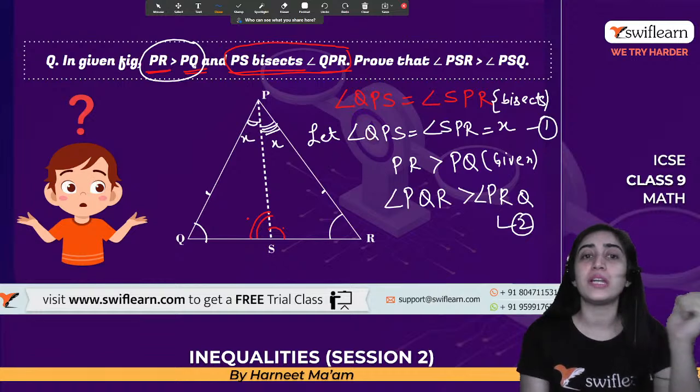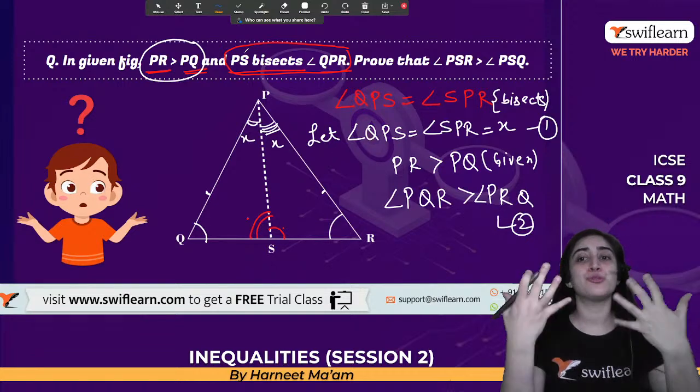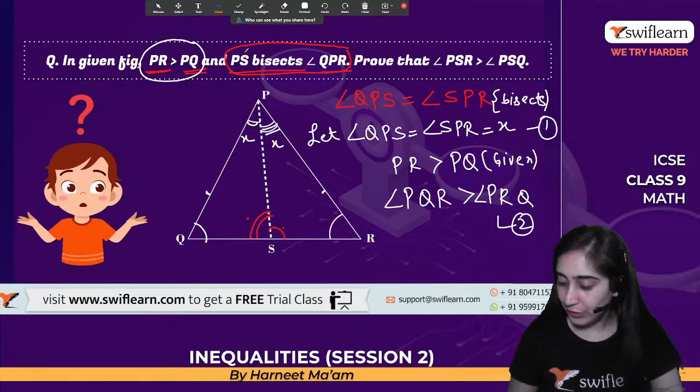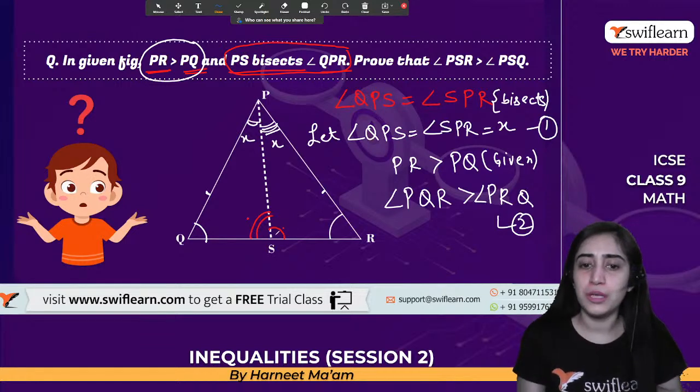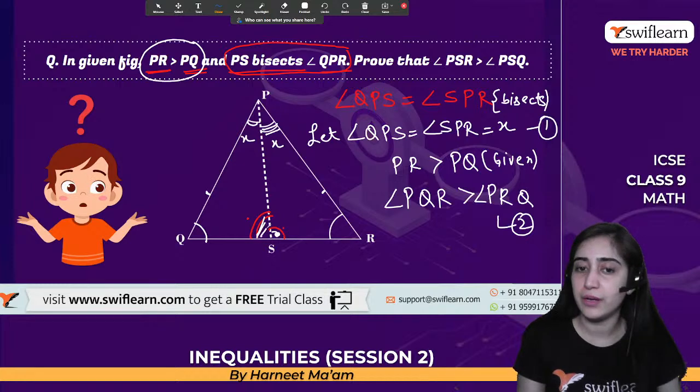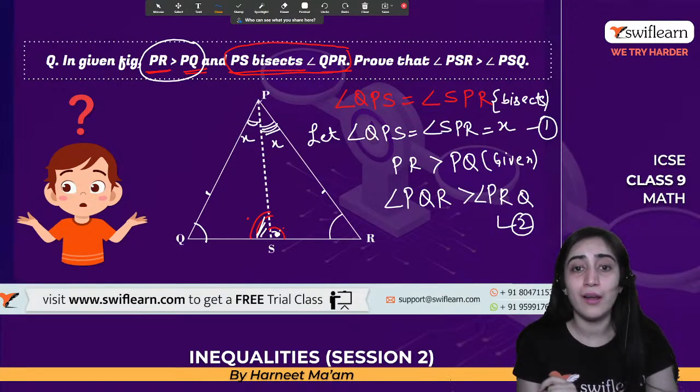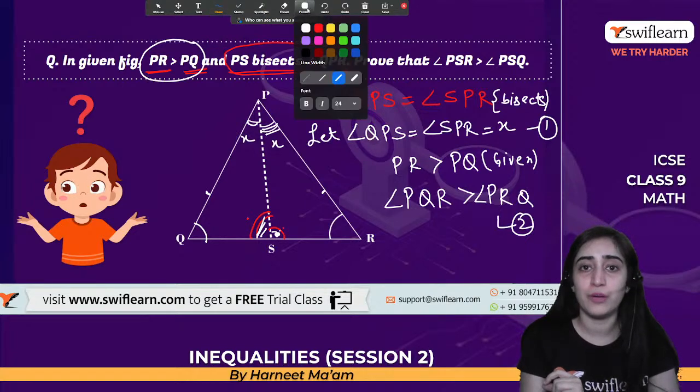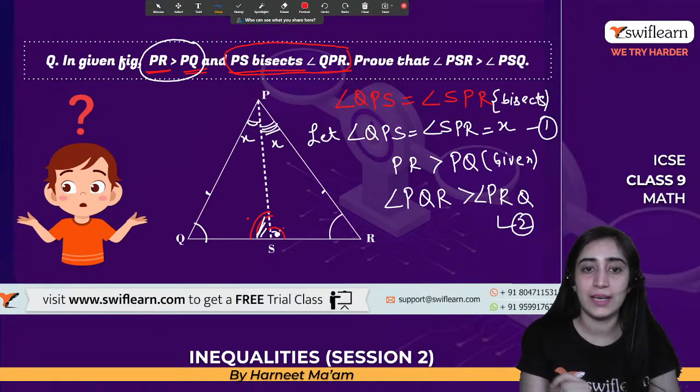So with whatever was given to us, I am able to evaluate two things. Now they want me to prove that this angle is smaller and this angle is bigger. The angle we are talking about is an exterior angle of a triangle. Which triangle are we talking about? Let's highlight it. Of this triangle, PQS.